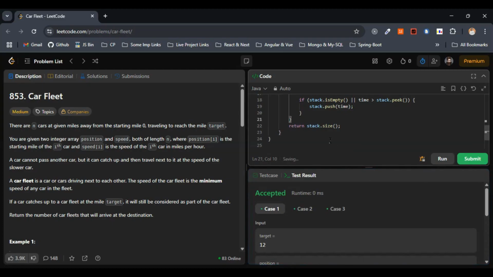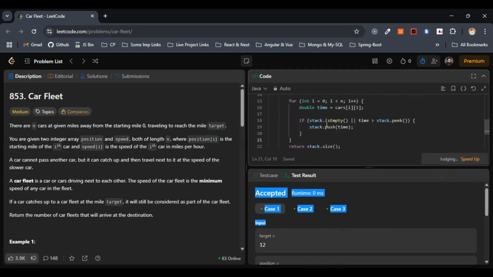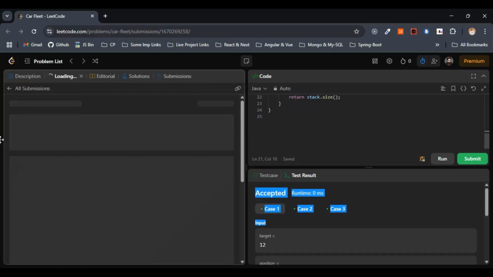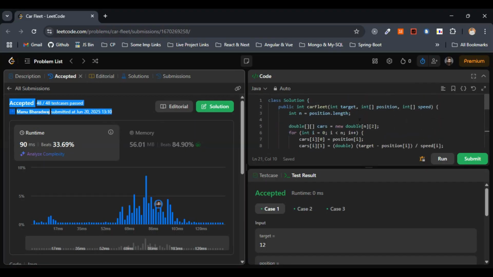So yeah, now you can clearly see the sample test cases are getting passed. So let me hit the submit button quickly. So I hope this works for all the test cases. Let's see. So here you can clearly see all the test cases are getting passed. Means the code works absolutely correct in this case, right?